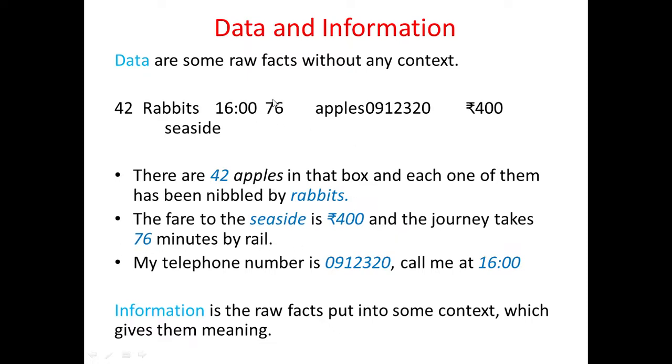So we have used 76, 400 rupees, and the seaside also, but here it is giving a meaning. My telephone number is 09123220. Call me at 16 means 4 p.m. So we have used this data, but we have produced meaningful information using this data. That will be called information.